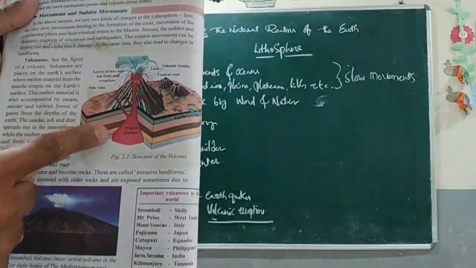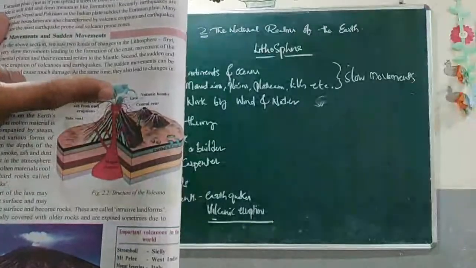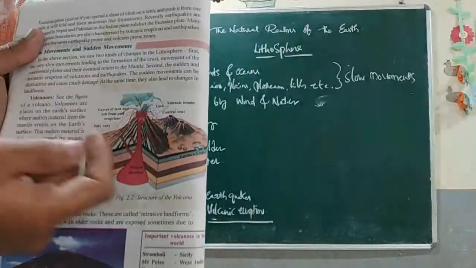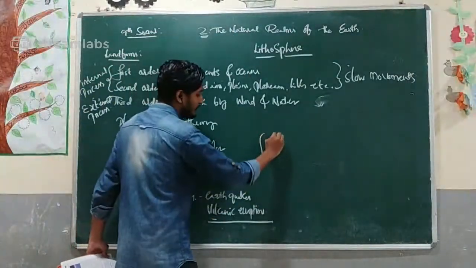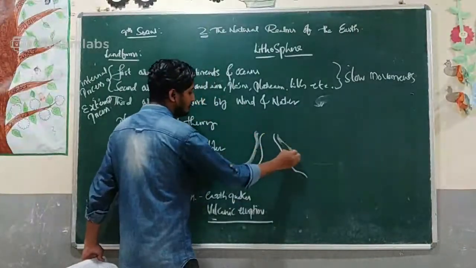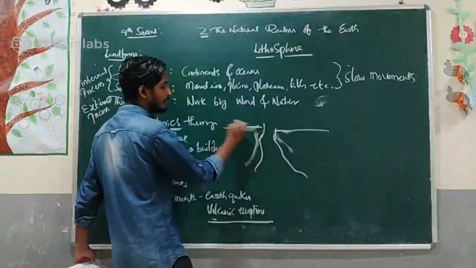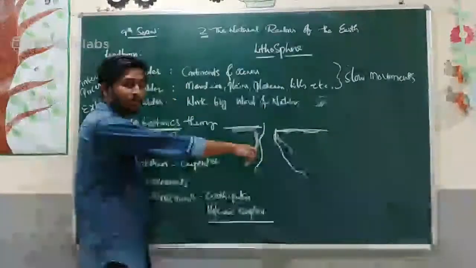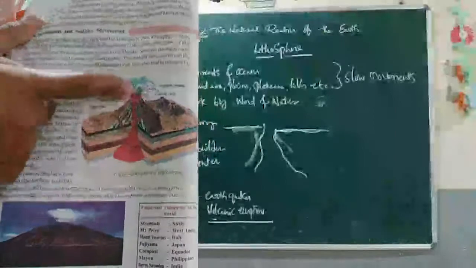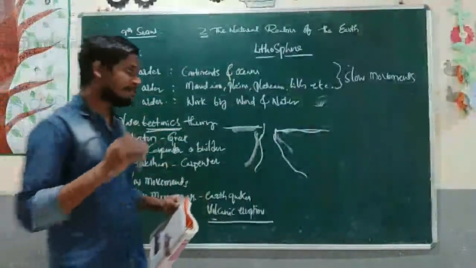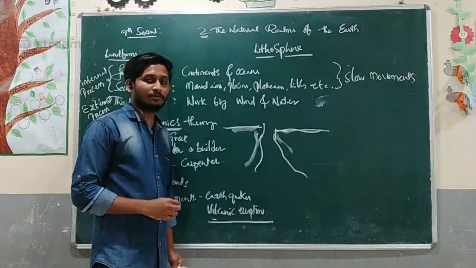But when this molten material is shooting up, or when it is erupting, let me show you here. Just treat this as a volcanic tube, and here it is the earth. The earth surface is this one. Okay, and this is the volcano erupted. If we see the eruptions, when the first eruption occurred from the volcano, what happens?